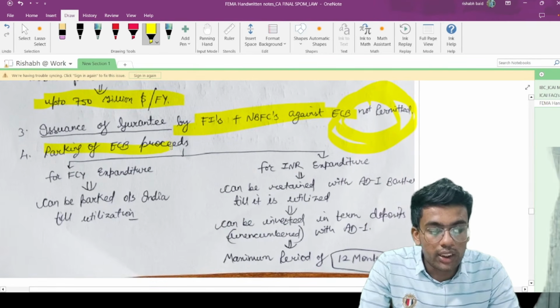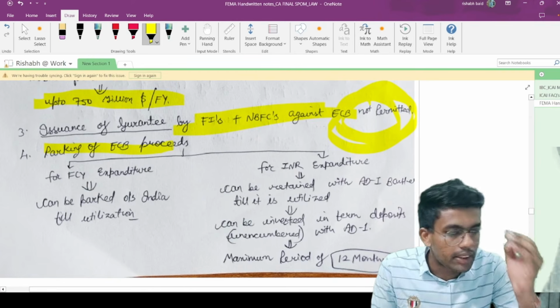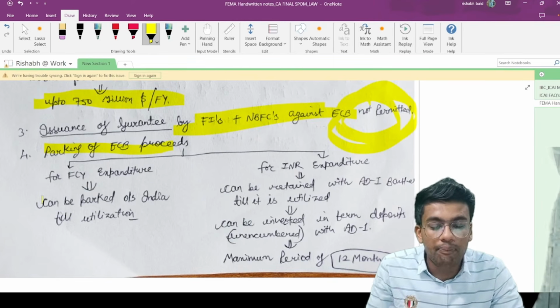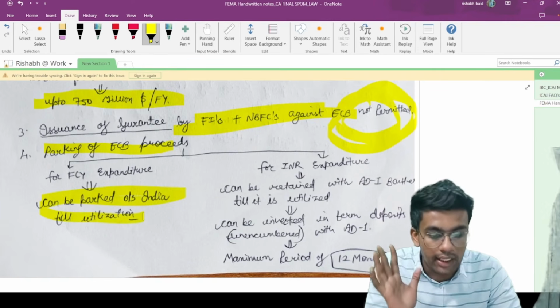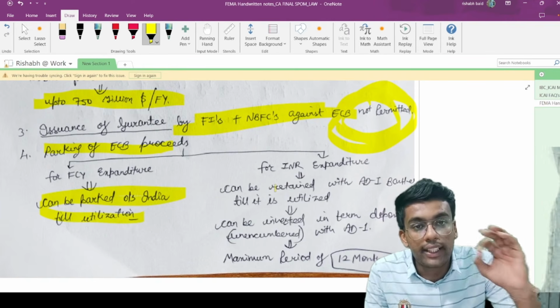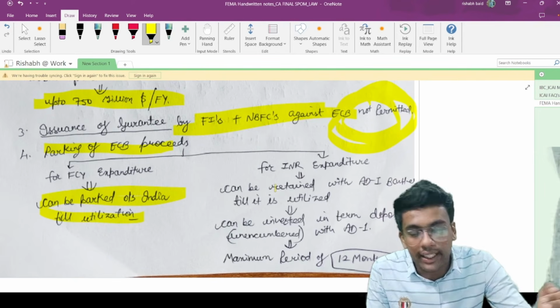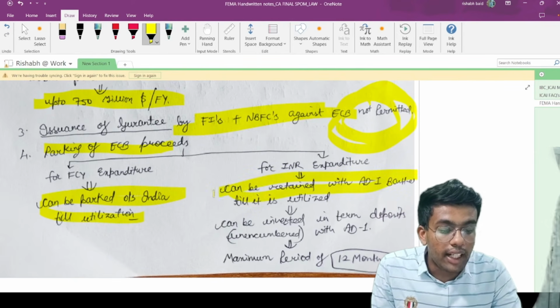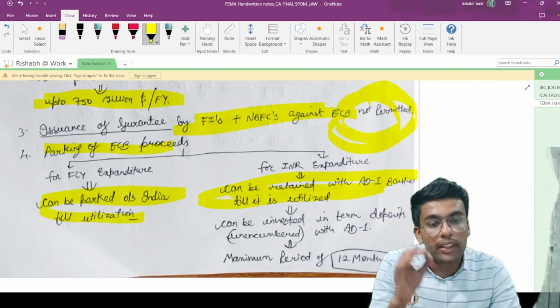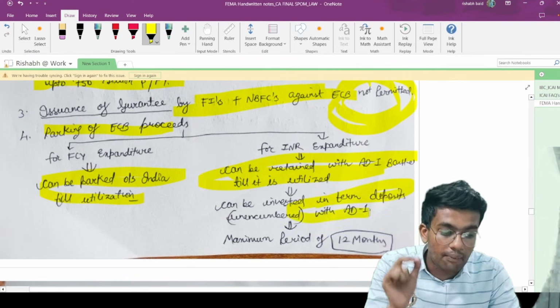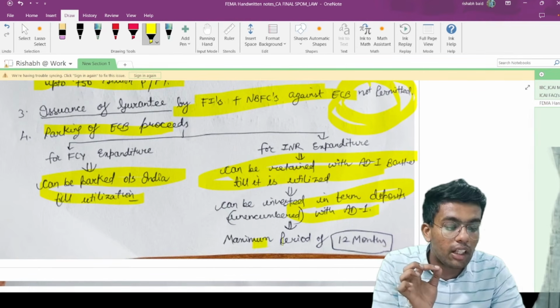Parking of ECB proceeds. Once you have received external commercial borrowing from outside India for foreign currency expenditure, then it can be parked outside India until its utilization. But if it is for INR expenditure, मतलब you are going to bring that money into India and spend it in INR, then it can be retained with an AD Category 1 banker till it is completely utilized, and it can further be invested in a term deposit with an AD banker for a maximum period of 12 months.